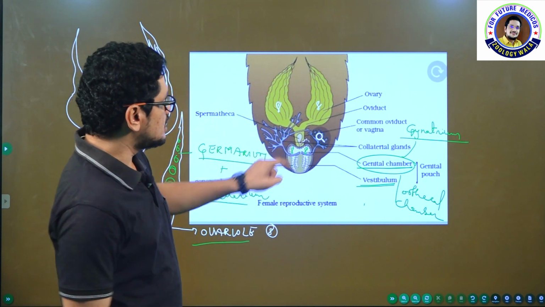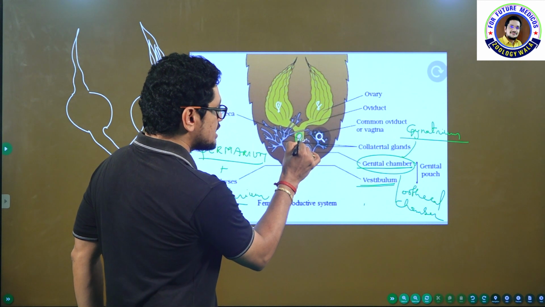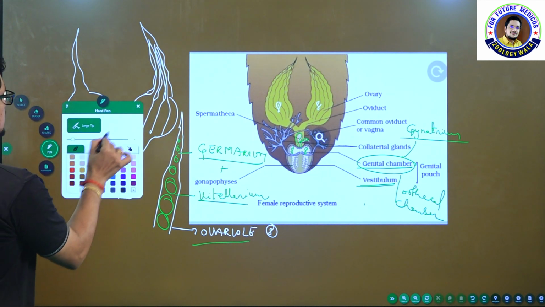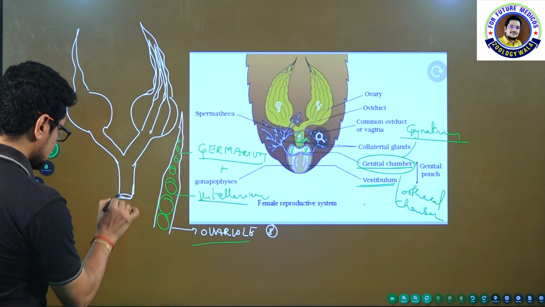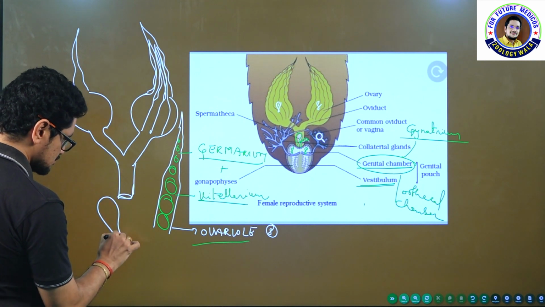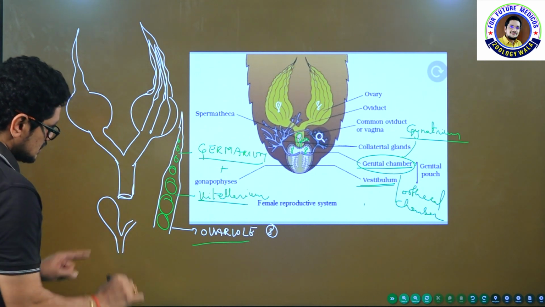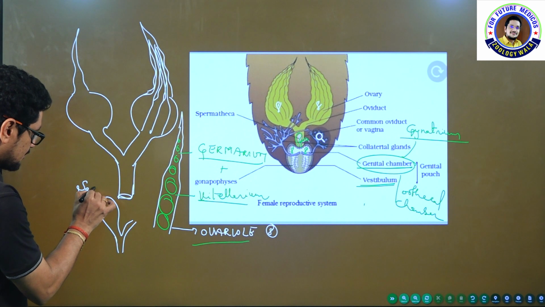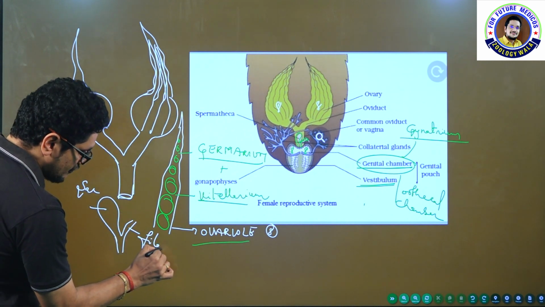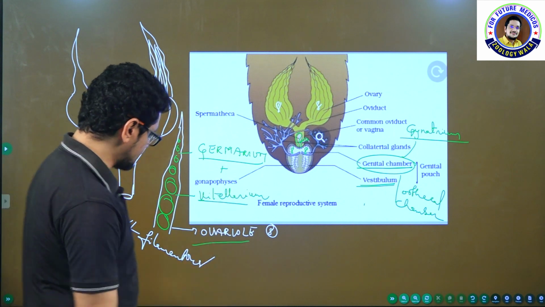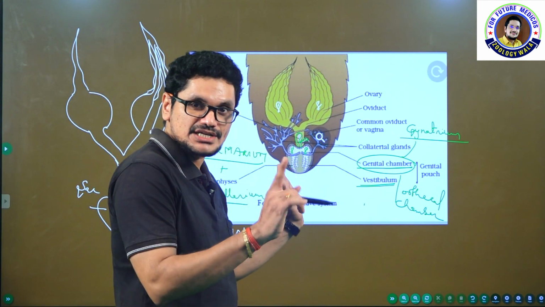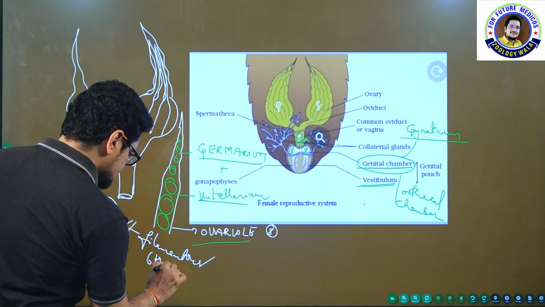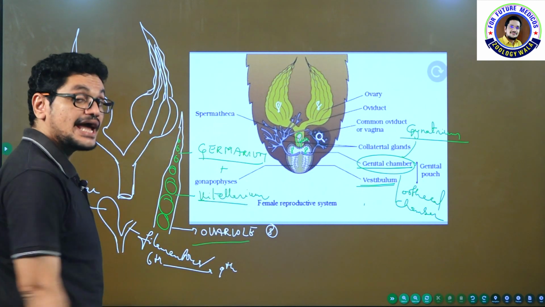And now you see here there is one structure present. This is called spermatheca. You can see the spermatheca here. I will represent spermatheca here. This is the spermatheca. So, a sac-like structure on one side, and here it is filamentous, F-I-L-A-M-E-N-T-O-U-S, filamentous. One side a sac-like structure and another side a filamentous structure. And this spermatheca is present in the 6th segment, of course opening at the 9th segment.